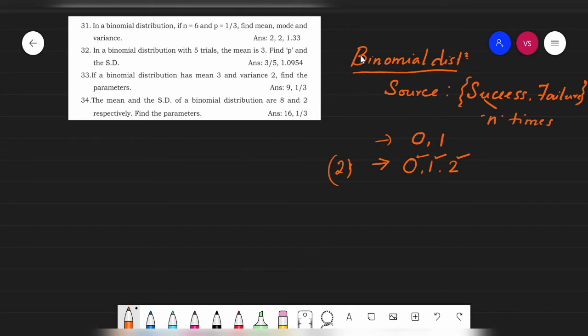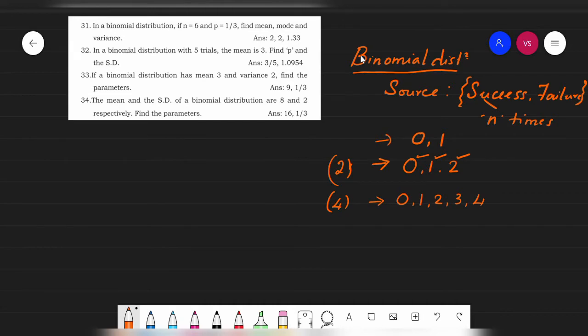What if I am doing it 4 times, like I have 4 stones and am throwing at that mango? What can be the range? The range can be 0, 1, 2, 3, or 4. How?